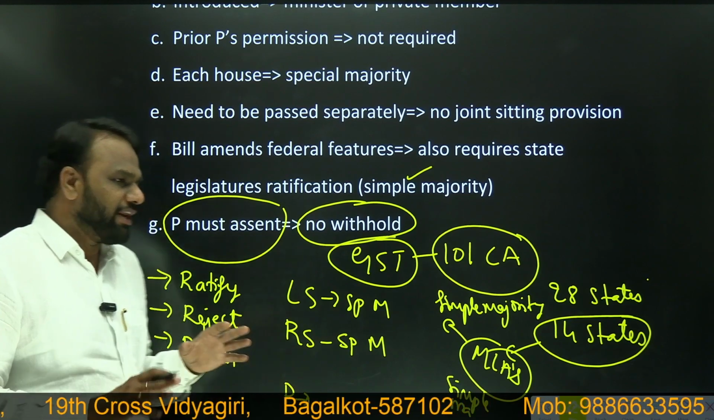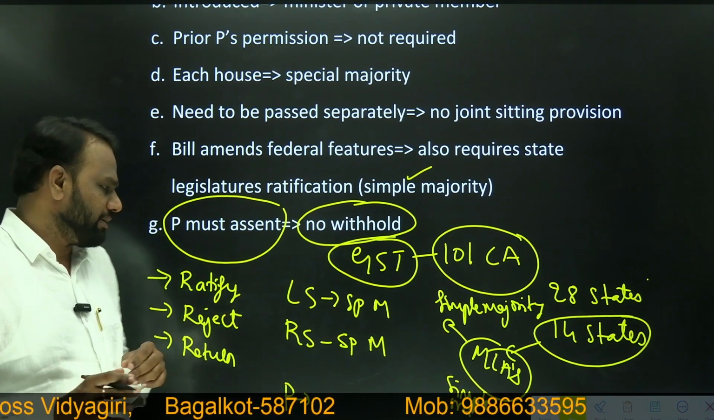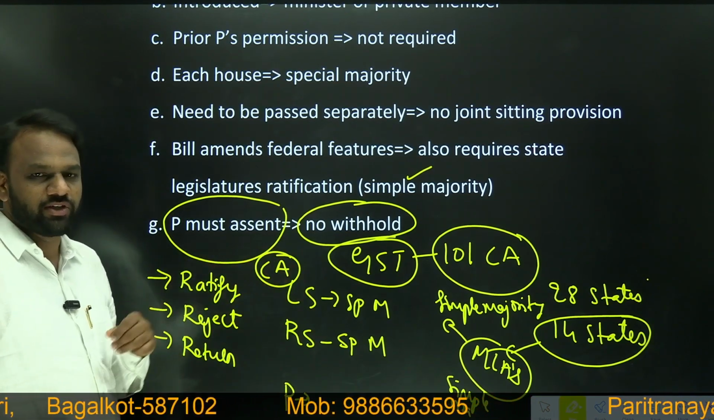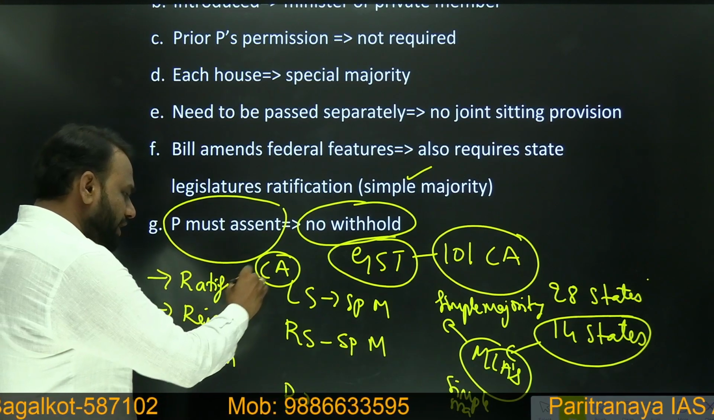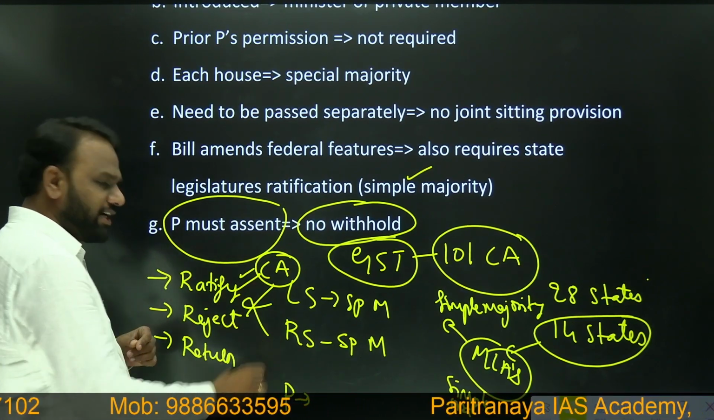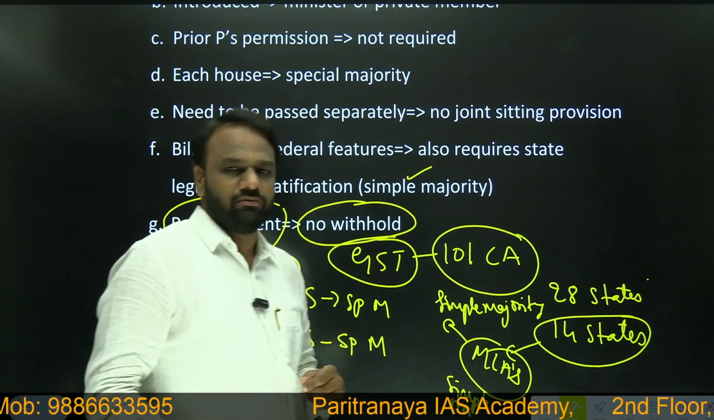So there are various options available to the president with respect to different bills. But when it comes to constitutional amendment, the president should ratify it. The president does not have the power to reject it. The president does not have the power to return it. Very important.